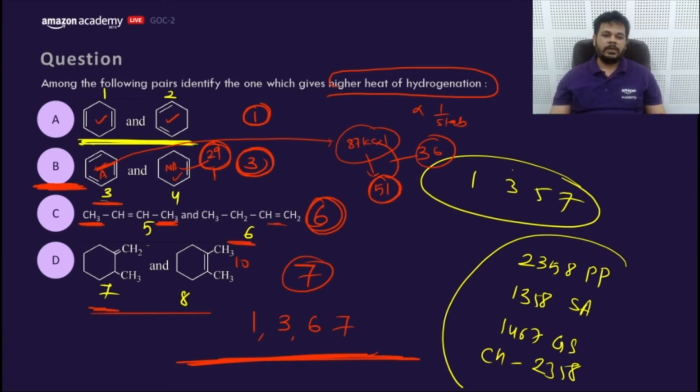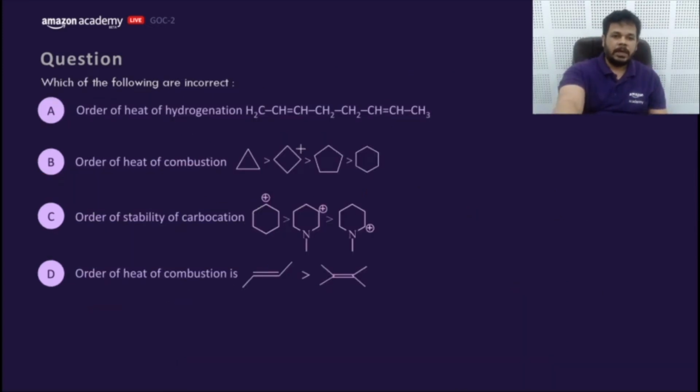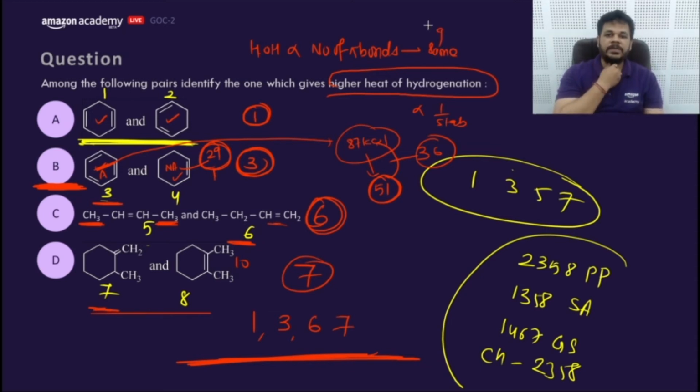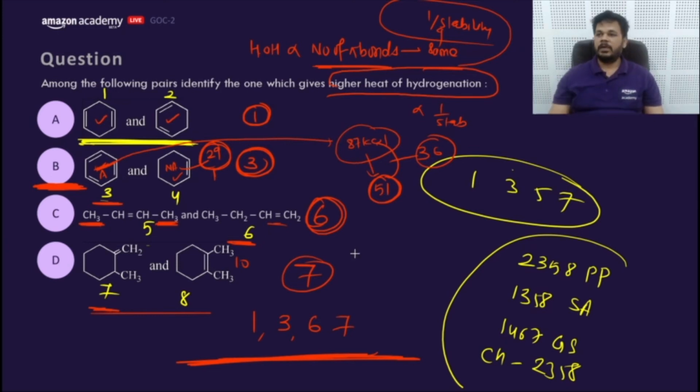We can say heat of hydrogenation, HOH, is directly proportional to, firstly, the number of pi bonds. If the number of pi bonds is the same, then we will look at one upon stability. First you look for the number of pi bonds and then one upon stability of the compound. The 3 is more stable.